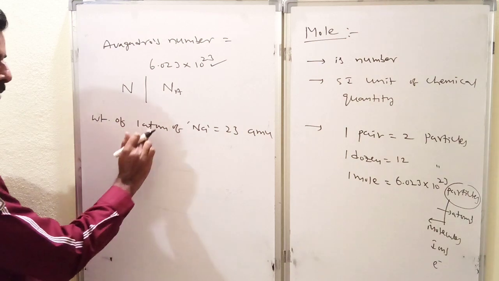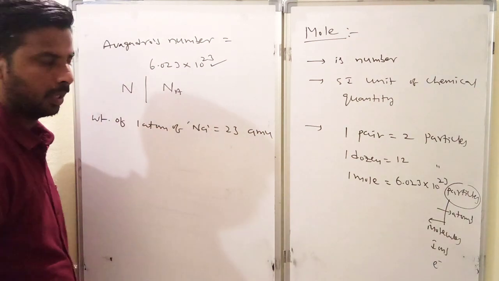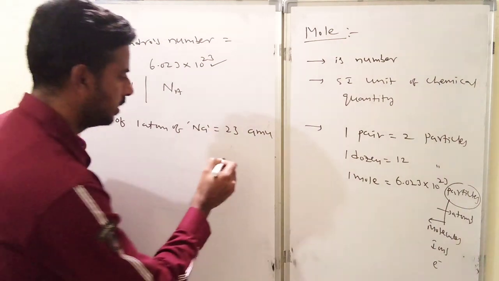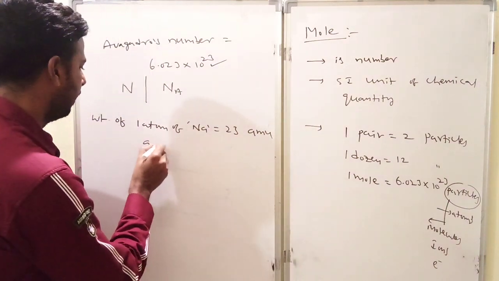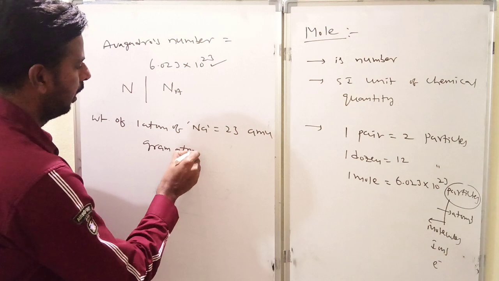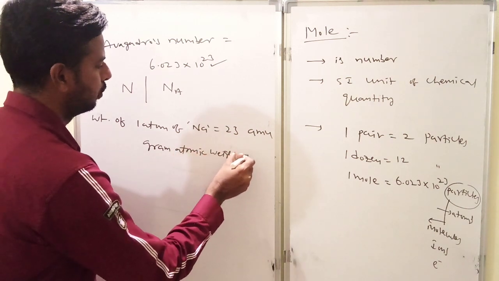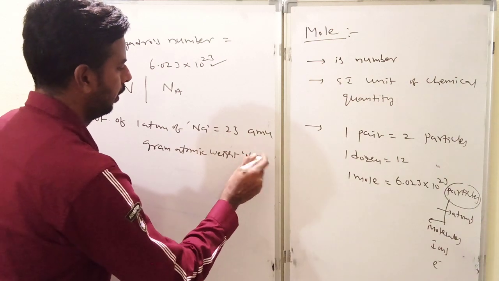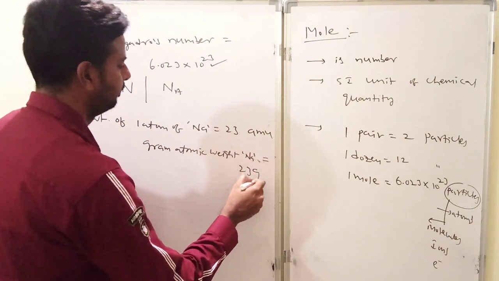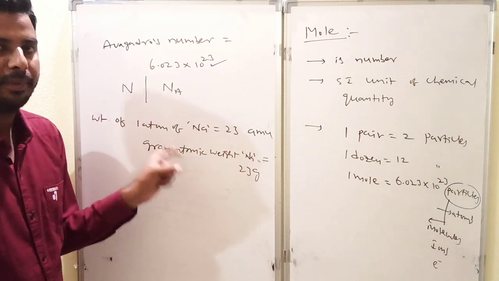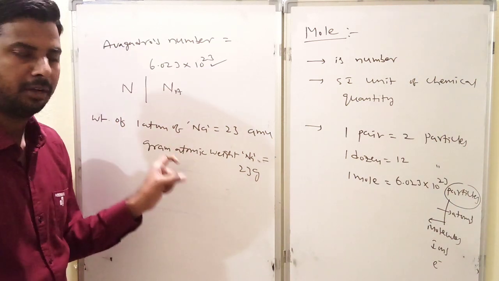So the weight of one atom of sodium is equal to 23 AMU. Actually, what is the gram atomic weight of sodium? The gram atomic weight of sodium is equal to 23 grams. Is it okay? The atomic weight expressed in terms of grams is called gram atomic weight.